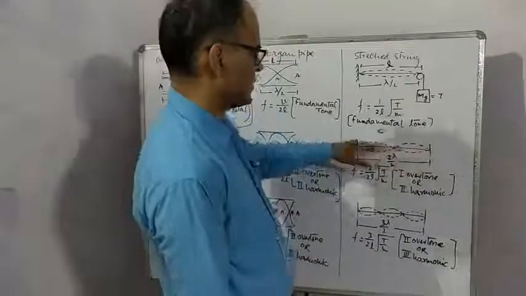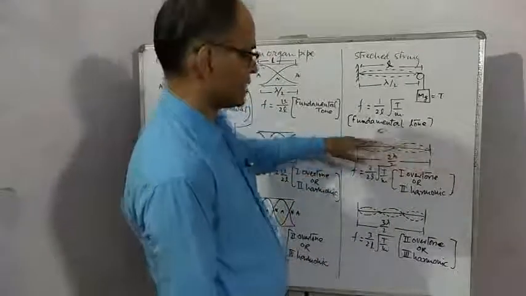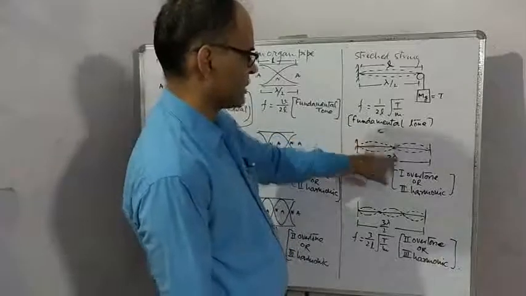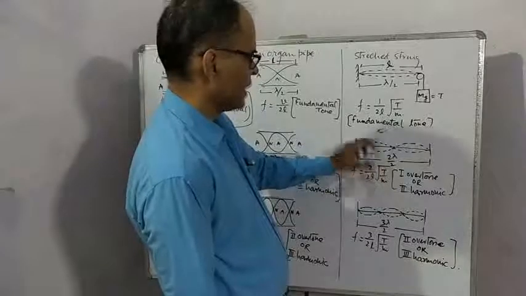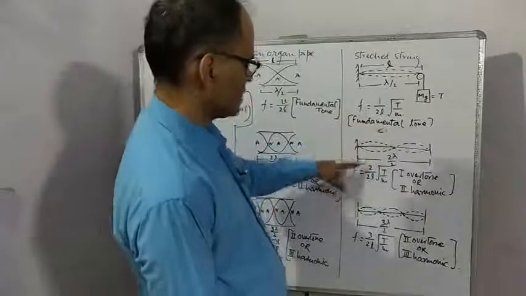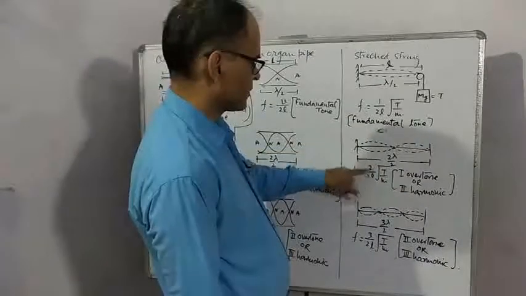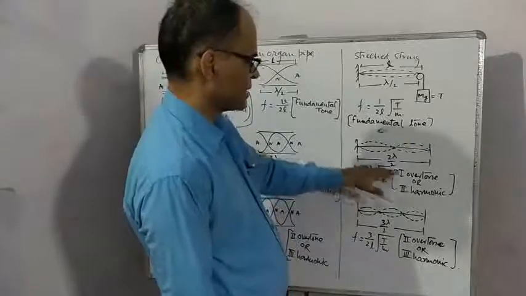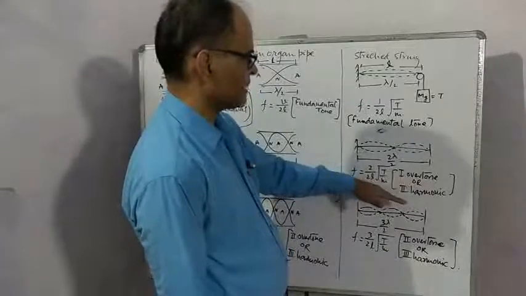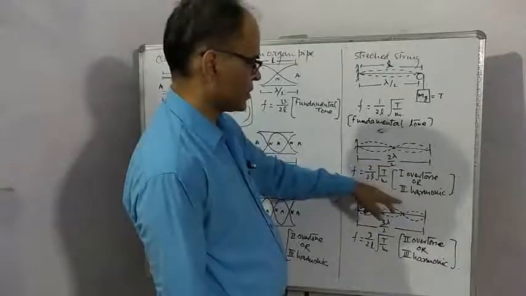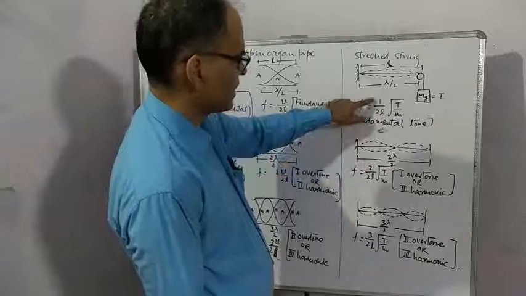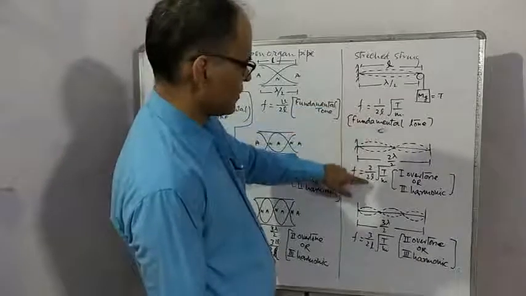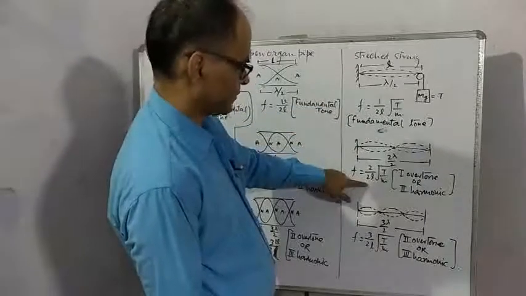So it is one wave between the strings. So length is lambda. You can write 2 lambda by 2. In this situation, frequency is 2 by 2L under root T by m. Since it is next higher frequency, it is the first overtone, and it is twice the fundamental frequency. Therefore, it is the second harmonic.